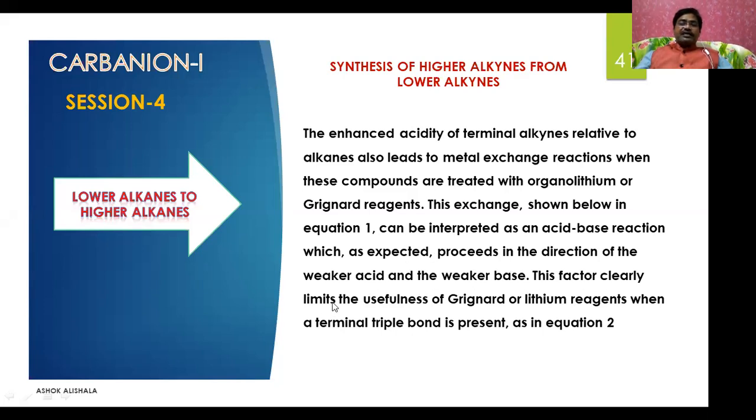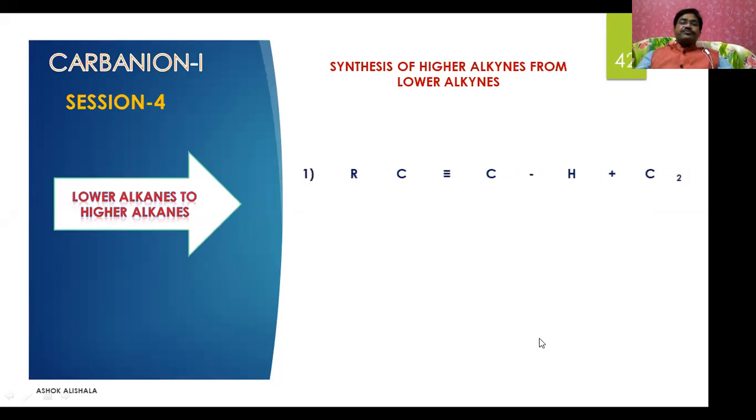This factor clearly limits the usefulness of the Grignard or lithium reagent when a terminal triple bond is present, as in the equation. See what happened. When a terminal alkyne is treated with the Grignard reagent, RMgX, ethyl magnesium bromide, you will get a product, and here the proton is transferred to here. You will get the alkane.